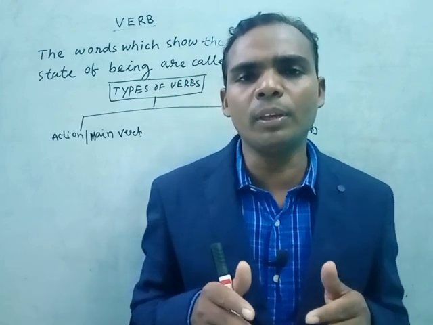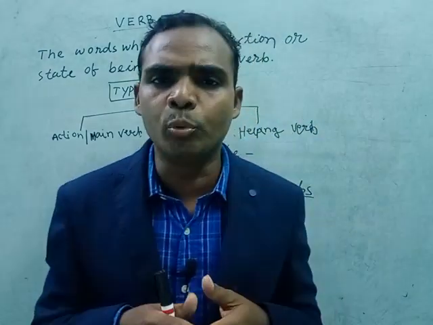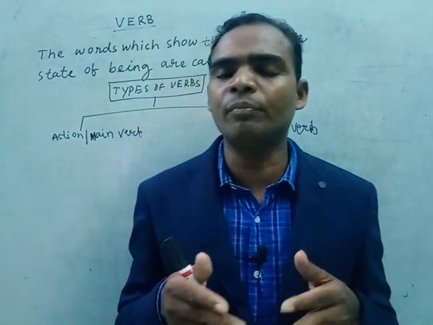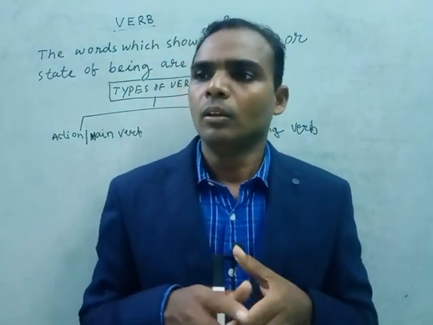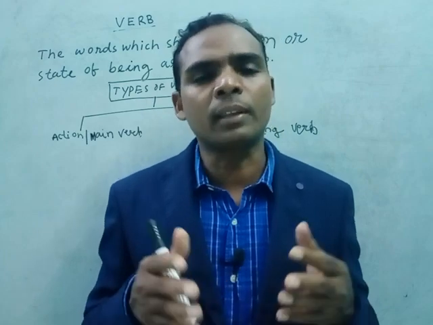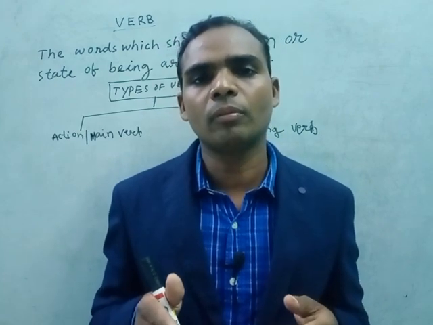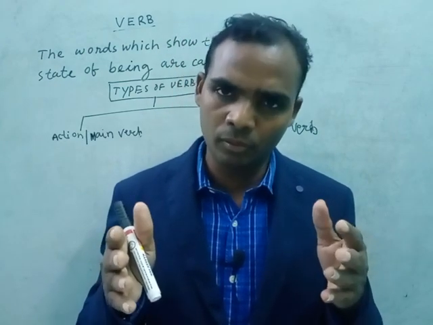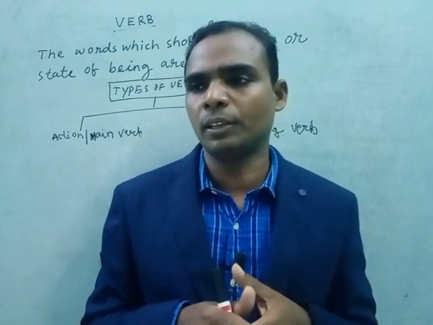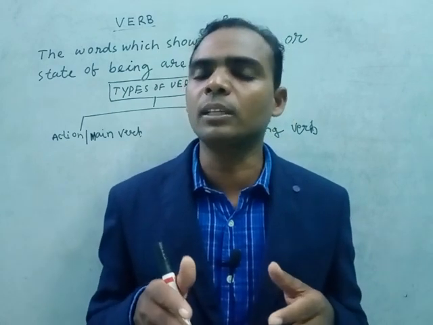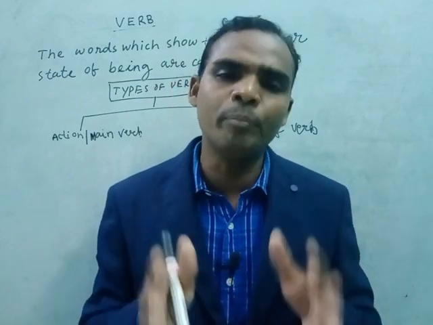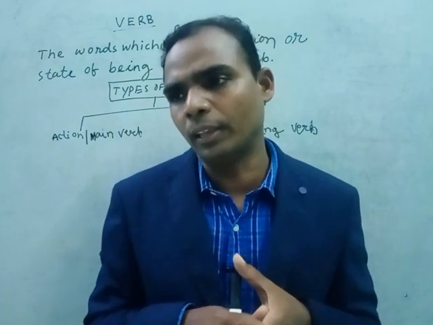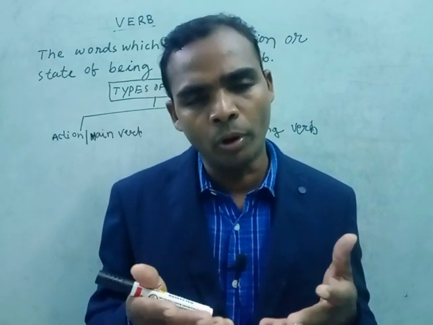I am giving some other examples of transitive and intransitive verbs. Some verbs can be transitive, some verbs can be intransitive, and some verbs can be transitive or intransitive with the same meaning. There is no change of meaning. The door opened.